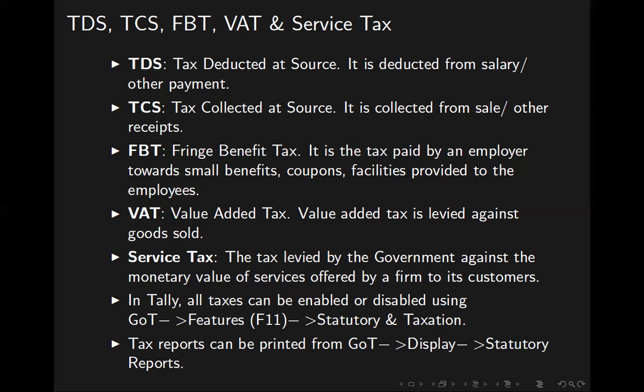Then FBT. First, what is fringe? The meaning for fringe is, you have a dress, you have a beautiful gown, and you lace it at the edge with some beautiful patterns. We call it the fringe. The fringe is the edge. Fringe is the edge of anything.